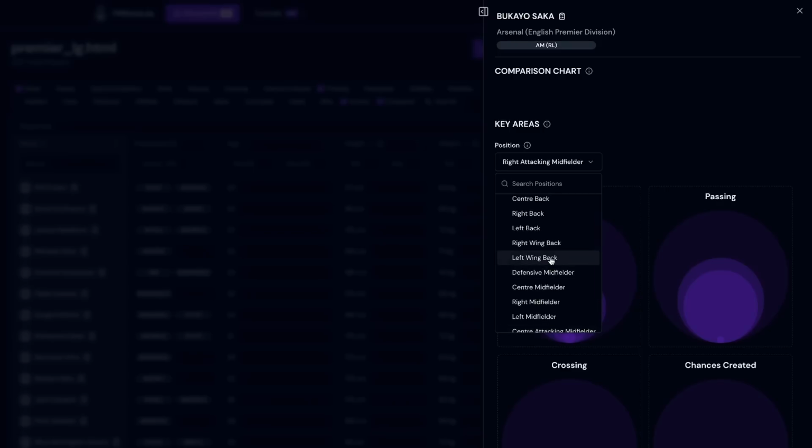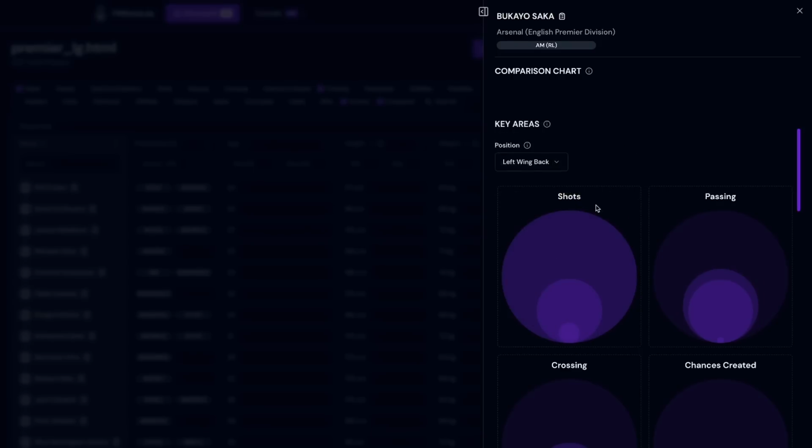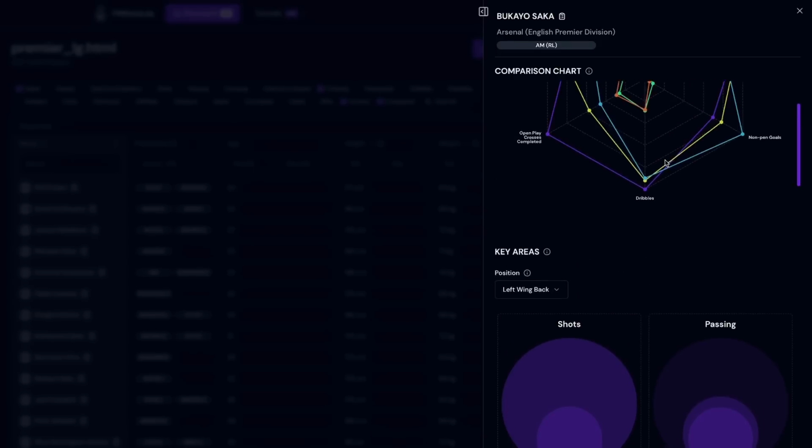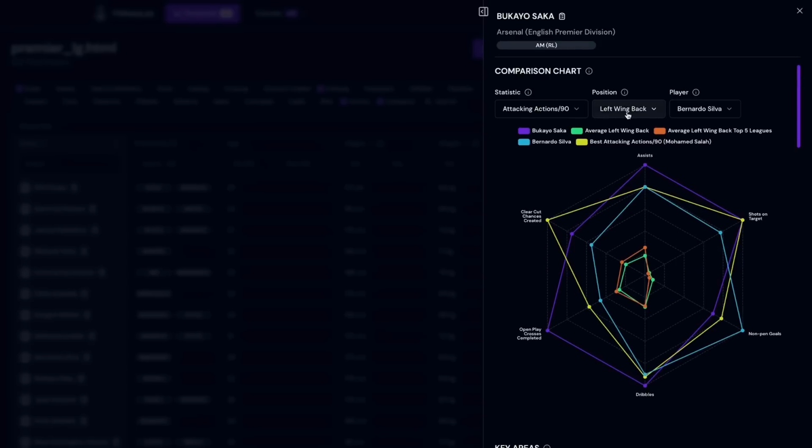This default value will also be all positions, just like in the comparison chart. And also, updating the position dropdown here will also affect the position dropdown in the comparison chart. So the next section is the top 5 statistics. This simply indicates which 5 stats the chosen player is ranked the highest in from all the players in your